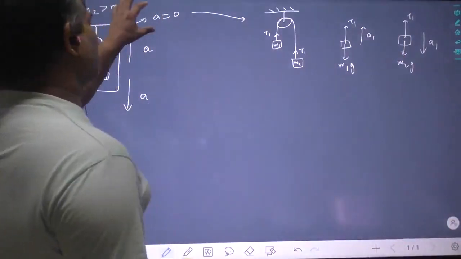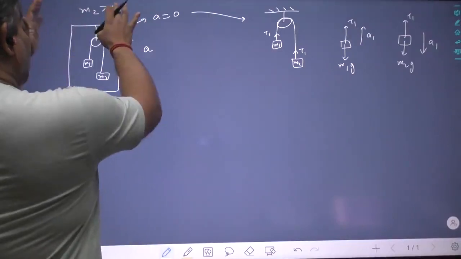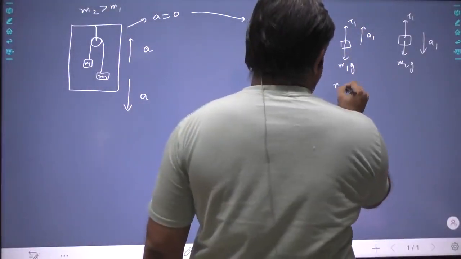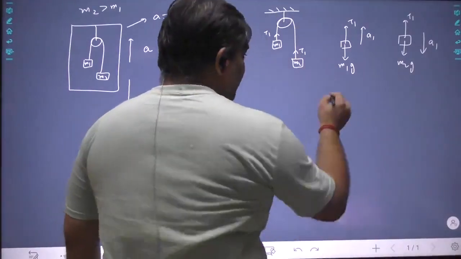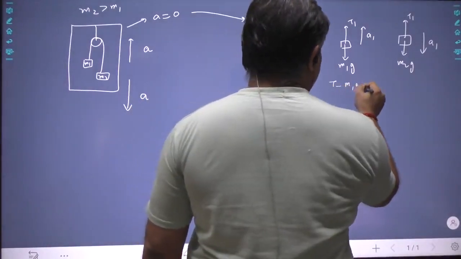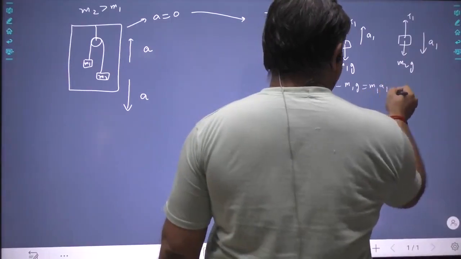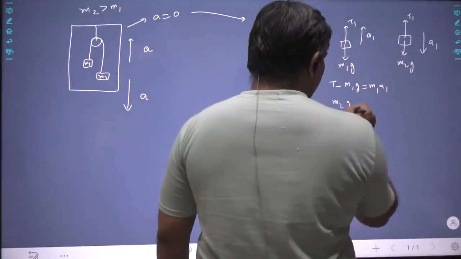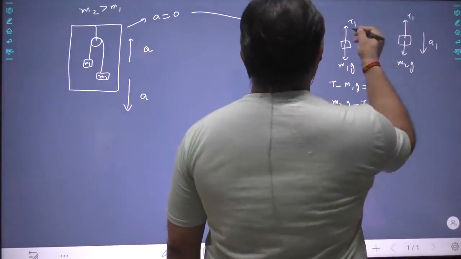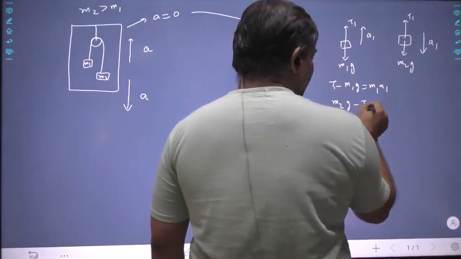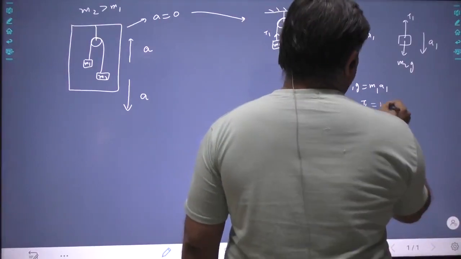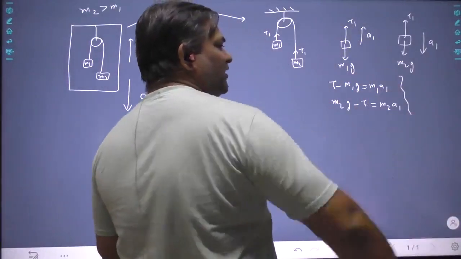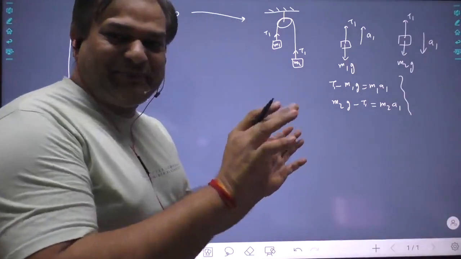When the lift has acceleration 0, it is like being placed on the earth. So here you have T1 minus M1g equals M1A1, and for this we have M2g minus T1 equals M2A1. Let us use the same notation. Two equations, two variables, solve for A1 and T1.